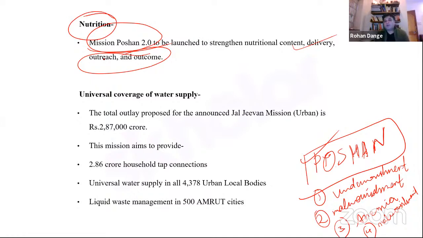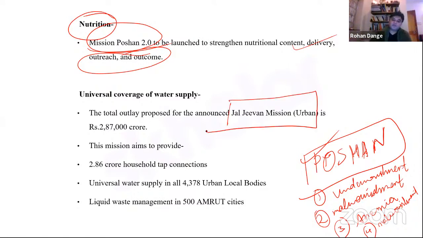And also when it comes to water supply, we have to ensure the decontamination of water or desalinization of water, right? So water is a very important element, and every year the budget documents come out with a monetary provision for water supply. So the total outlay proposed for the announced Jal Jeevan Mission is 2,87,000 crores, right? So now again, from the examination point of view, what is important is Jal Jeevan Mission.